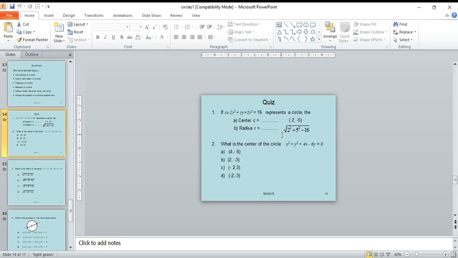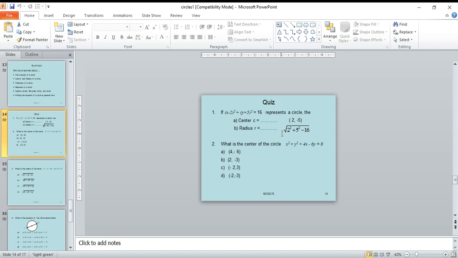What does (x minus 2) whole square plus (y plus 5) whole square equals 16 represent? It represents a circle. Here the center (h, k) equals (2, -5). The radius r equals the square root of g square plus f square minus c. Here c equals 16, and (-g, -f) equals (2, -5).